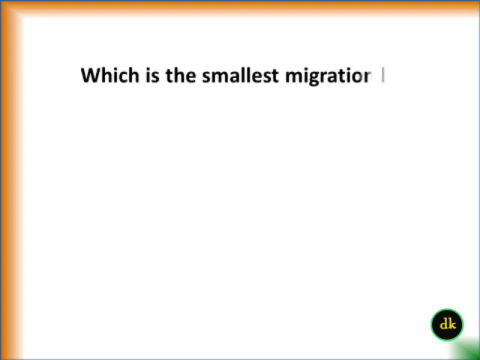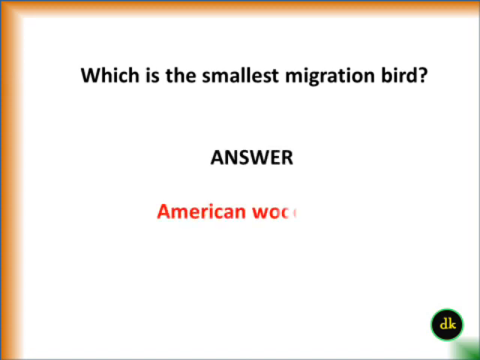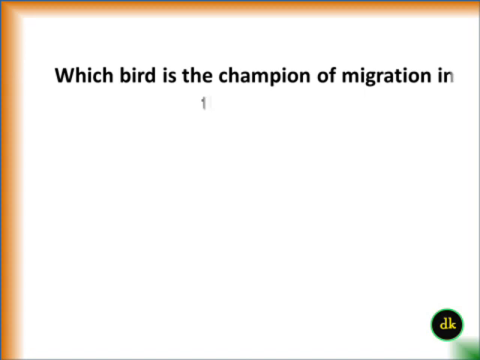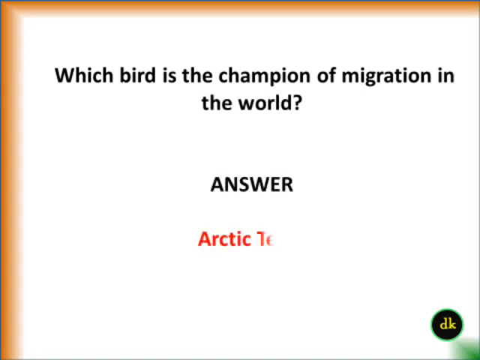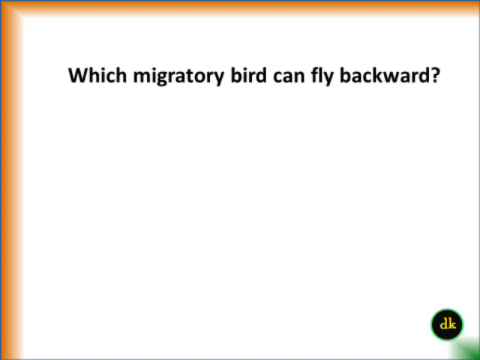Which is the smallest migration bird? American woodcock. Which bird is the champion of migration in the world? Arctic terns. Which migratory bird can fly backward? Hummingbird.